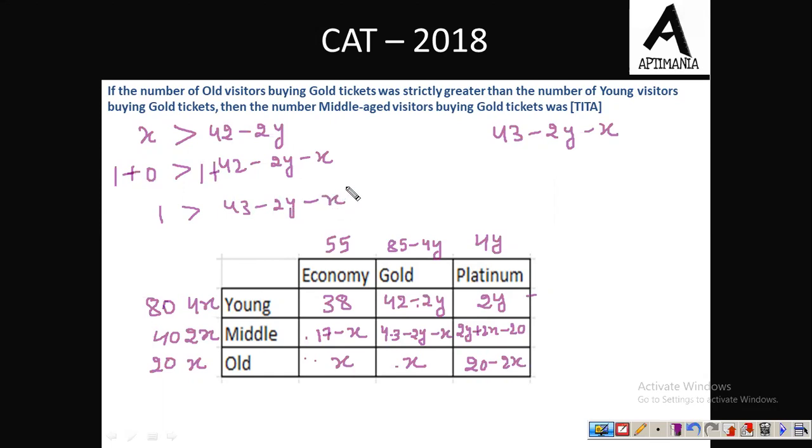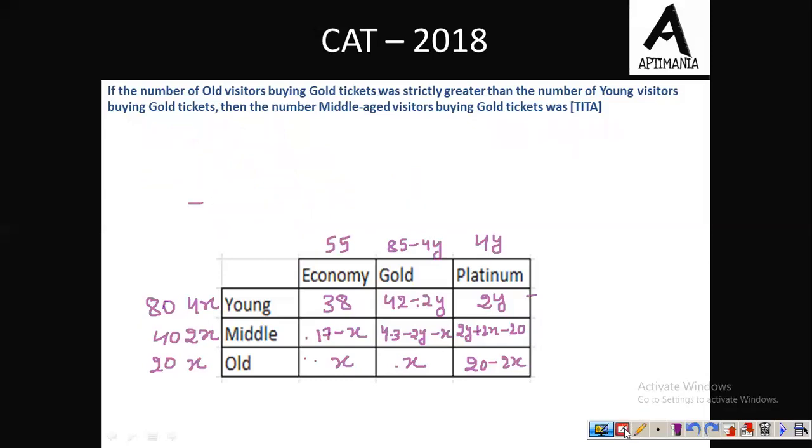Fine. Now we know that these are the number of tickets sold. ये integral value होना चाहिए, and integral value less than 1. The only possible value is 0. So the correct answer to this question is 0. Fine. So from here we can say that the number of middle-aged visitors buying gold ticket was 0 in this particular case. Now let's move to the third question of this set.